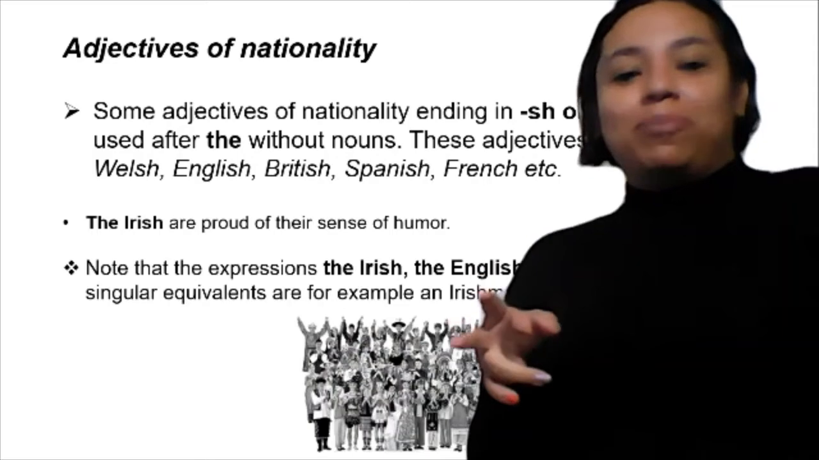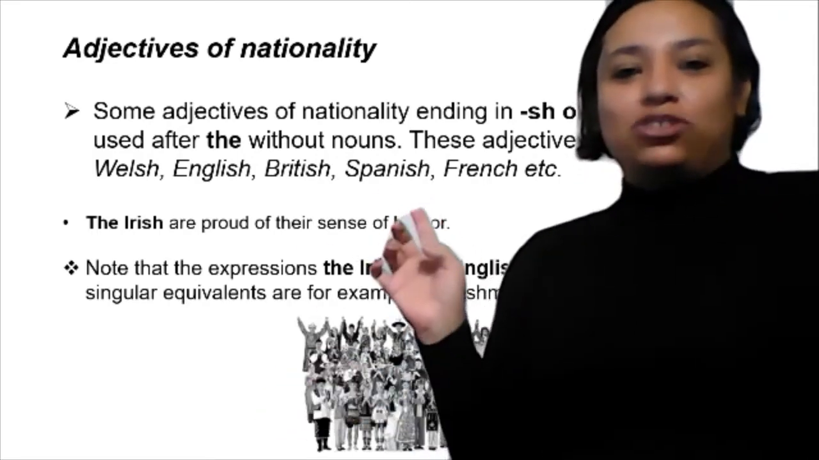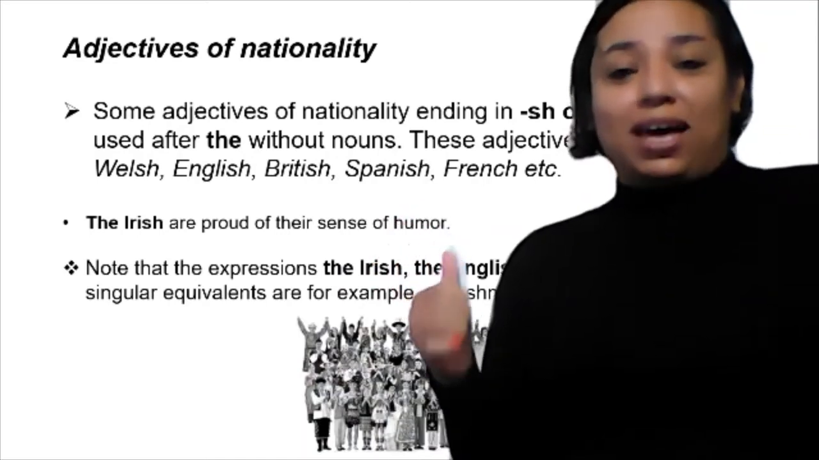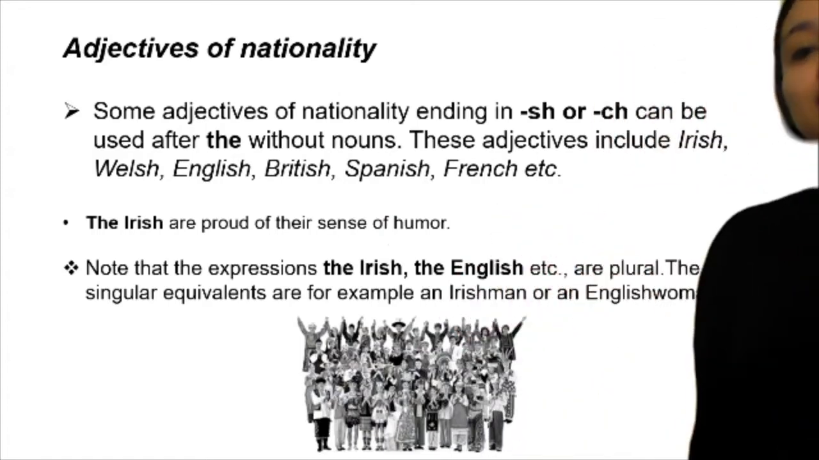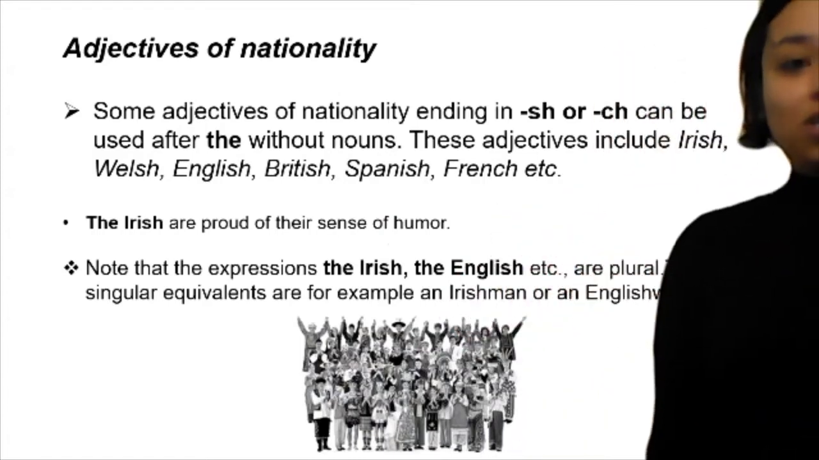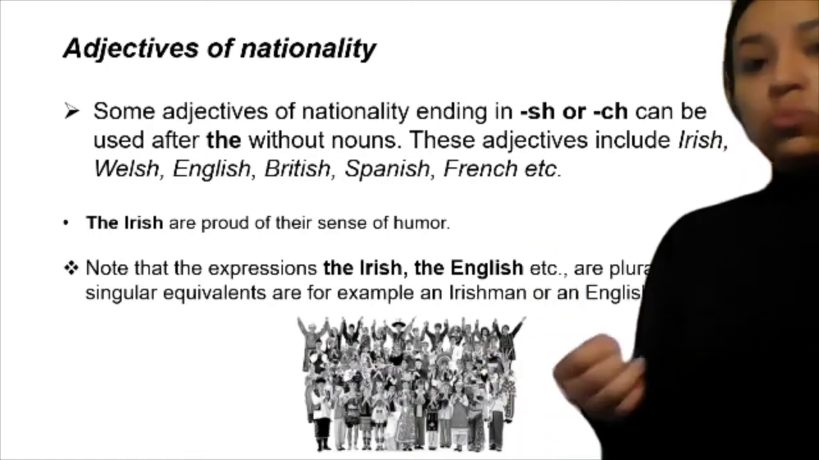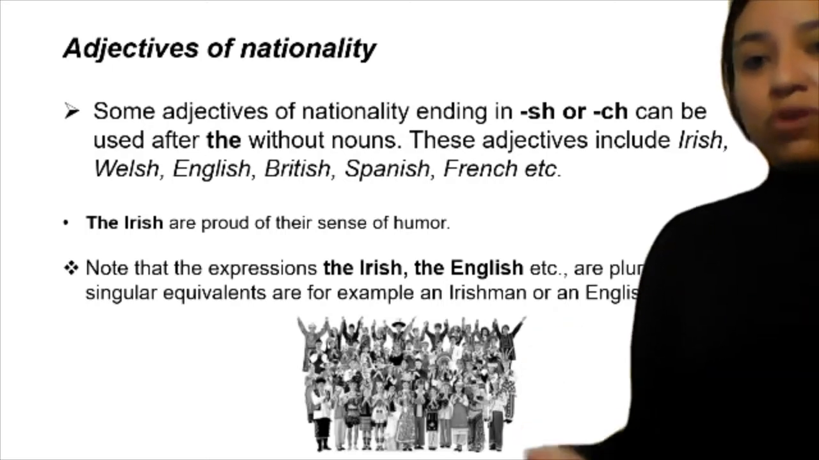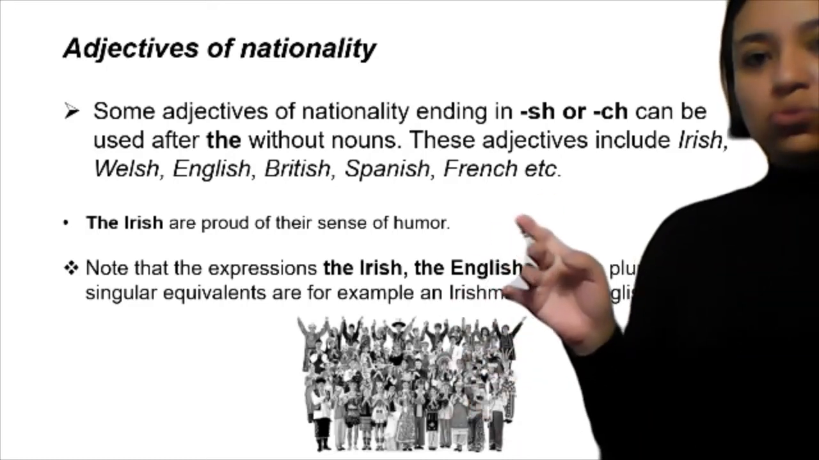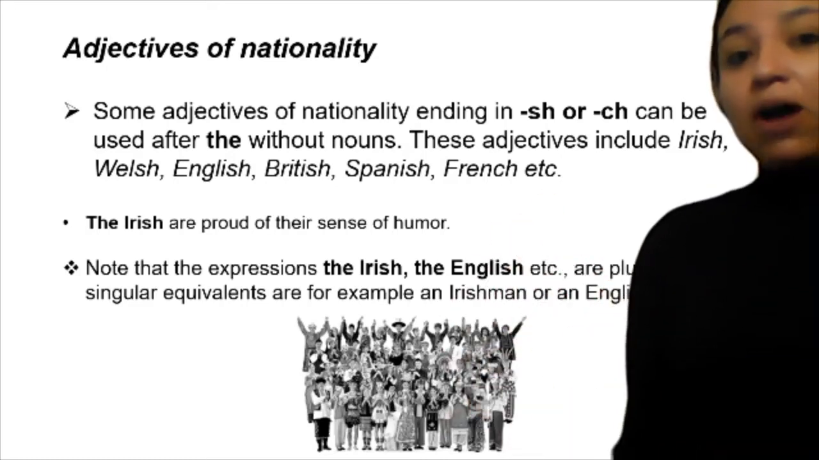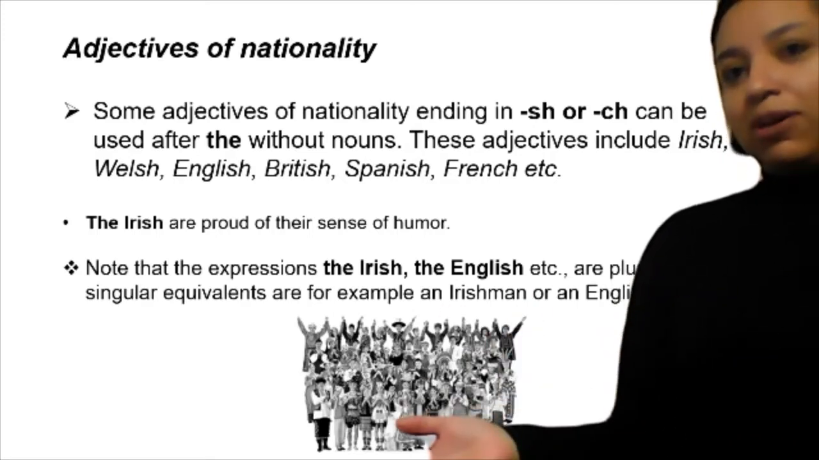Now, the second vocabulary from Unit 9 is the plus adjective. The last section of the use of this kind of words is adjectives of nationality. Some adjectives of nationality ending in sh or ch can be used after the without nouns. For example, Irish, Welsh, English, British, Spanish, French. Any nationality that ends in sh or ch can be used in this rule. The Irish are proud of their sense of humor. The French are great at making baguettes.